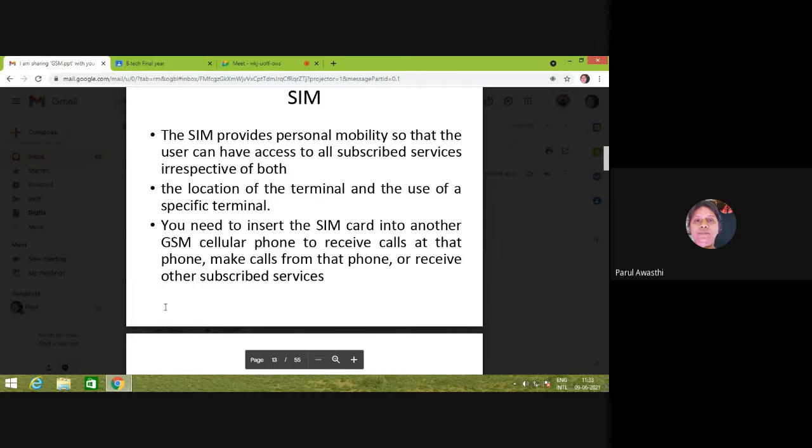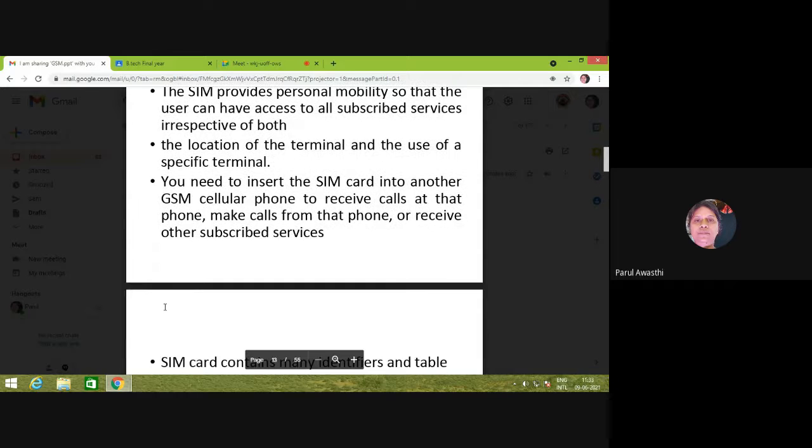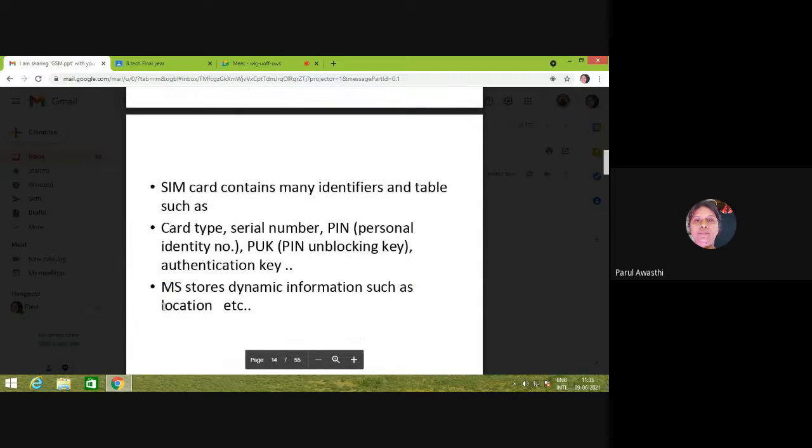When we use GSM services, first I have to insert one SIM card into our GSM cellular phone to send or receive calls or receive other subscribed services. The SIM card contains many identifiers and tables such as the card type, 3G, 4G, etc.